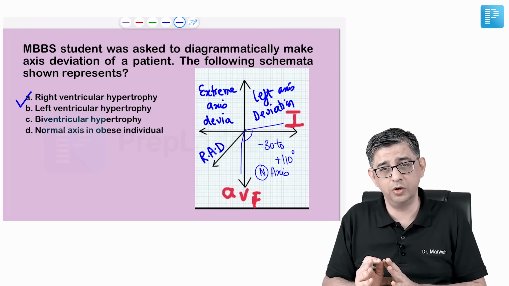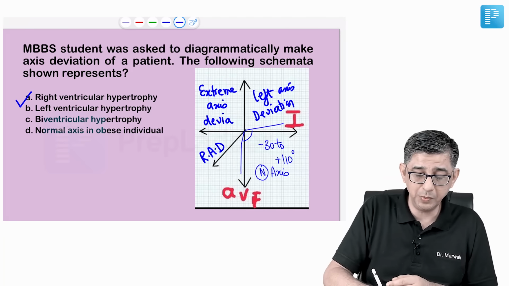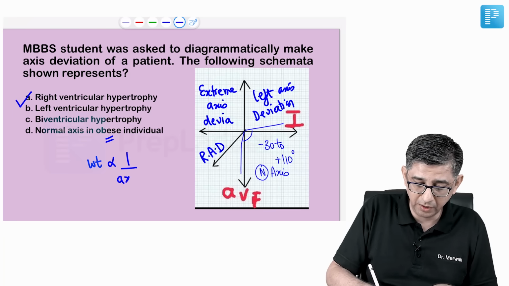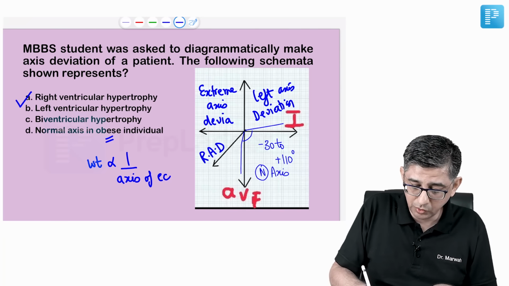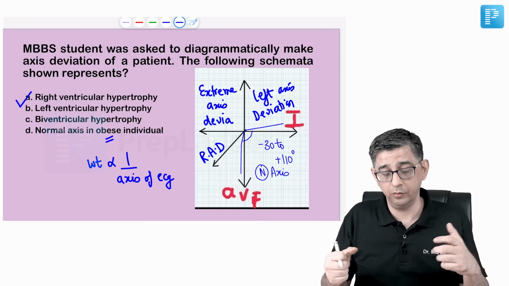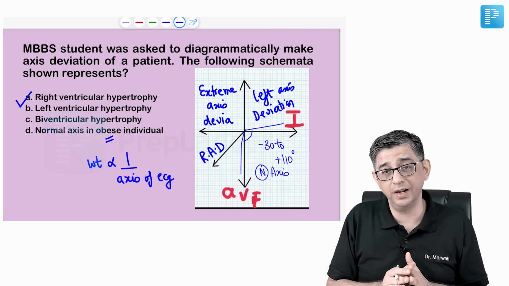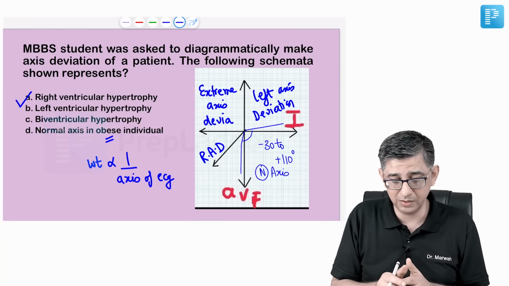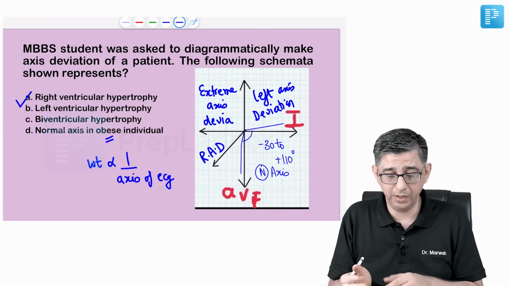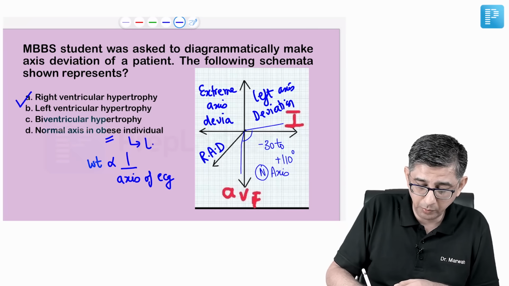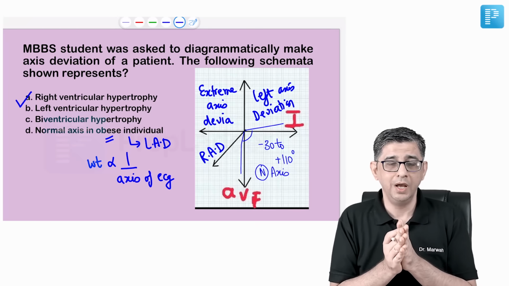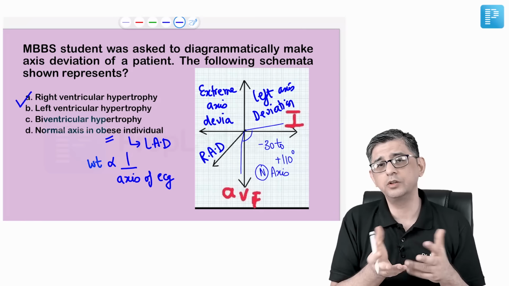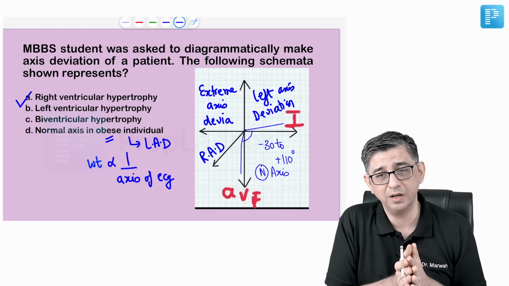So one thing is very clear, this is not normal, and I just want to tell you that in obese people, the weight of an individual is also inversely related to the axis of the ECG. So in very fat people, the axis instead of normal tends to become left, and in thin people it tends to become right. I repeat the fact once again, weight is inversely related to axis. By axis I mean as compared to normal, you just need to remember that in obese individuals most of the time you would have a left axis deviation. That's mainly because ECG is a vectorial analysis. So if there's a lot of fat in the chest, it will affect the vector. So mathematically, that is what we find, that in fat people, it's usually a left axis deviation.